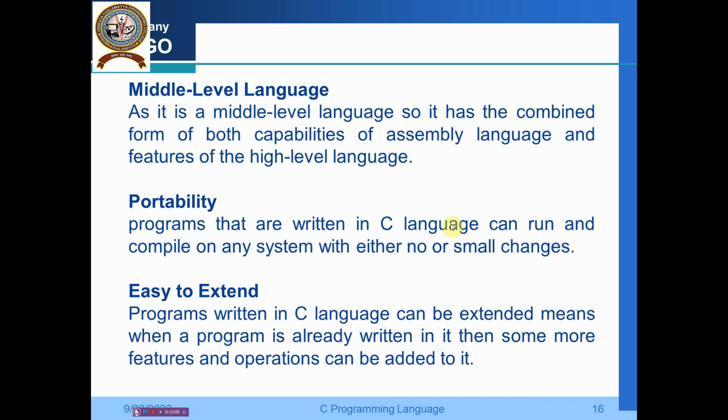Then the middle level language. I told you that it is a middle level language, so it has a combination of the capabilities of the assembly language and the features of the high level languages. Okay, low level and high level languages. Portability: programs that are written in the C language can run and compile on any system with either no or very small changes, and easy to extend. Programs written in C language can be extended, meaning when a program is already written, then some more features and operations can also be added to it. So this is the thing.